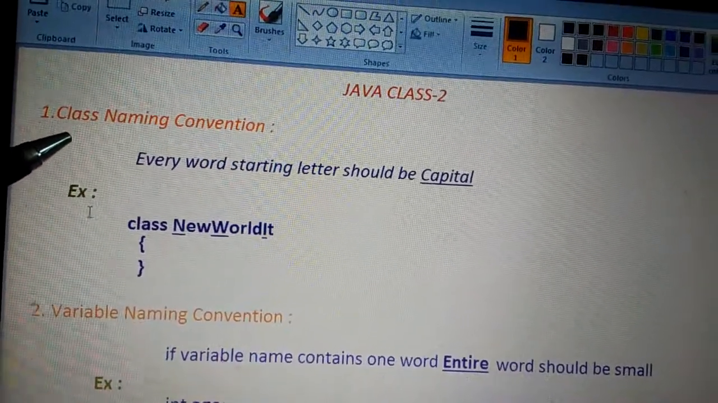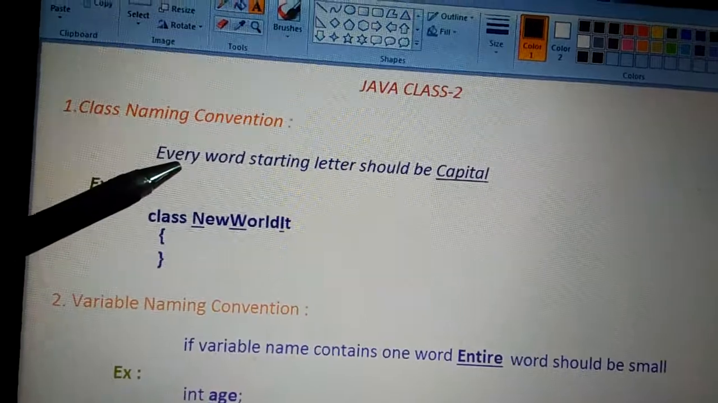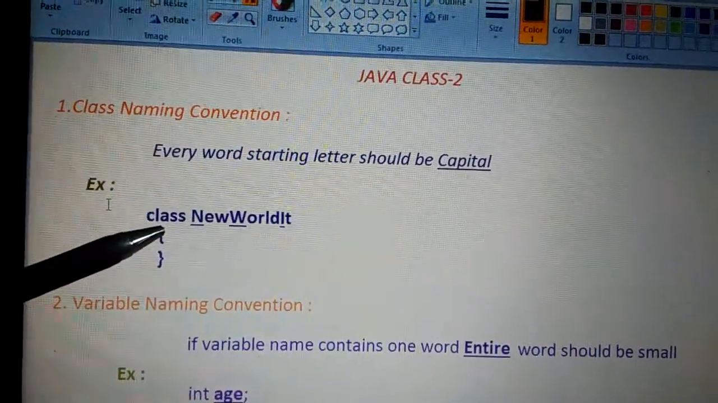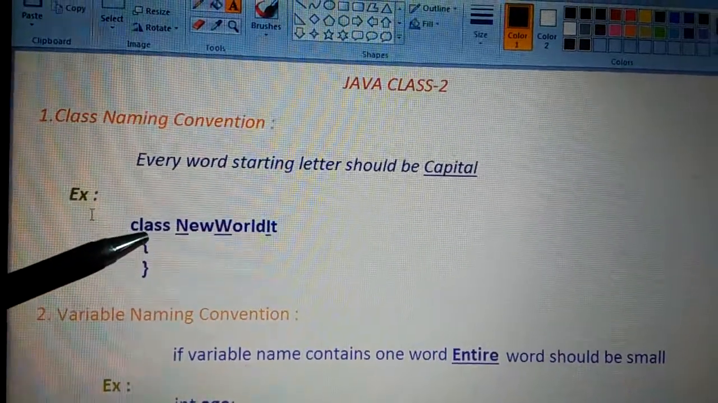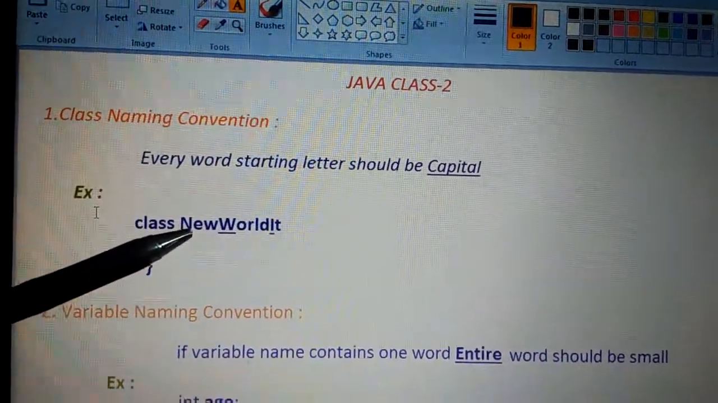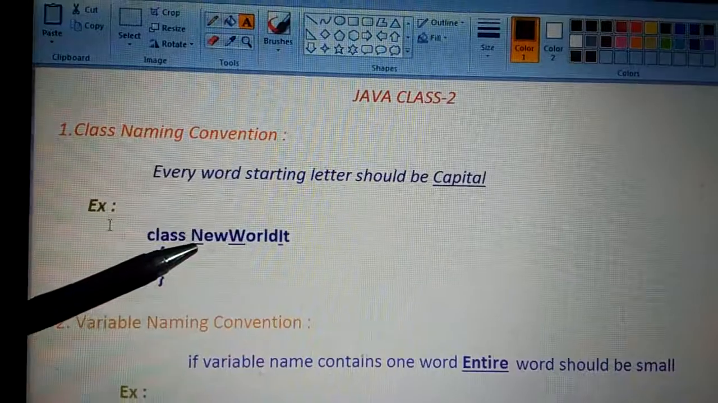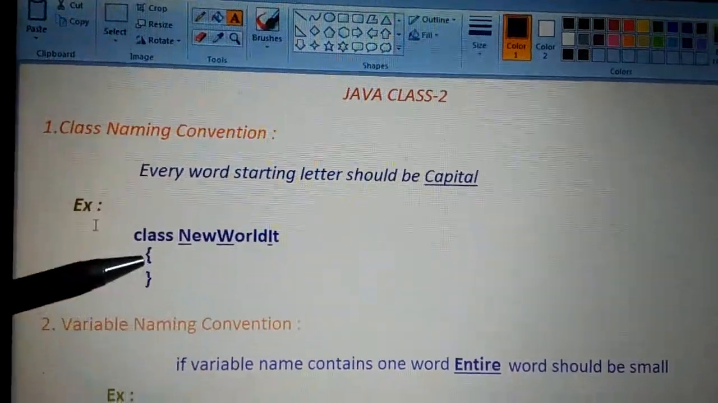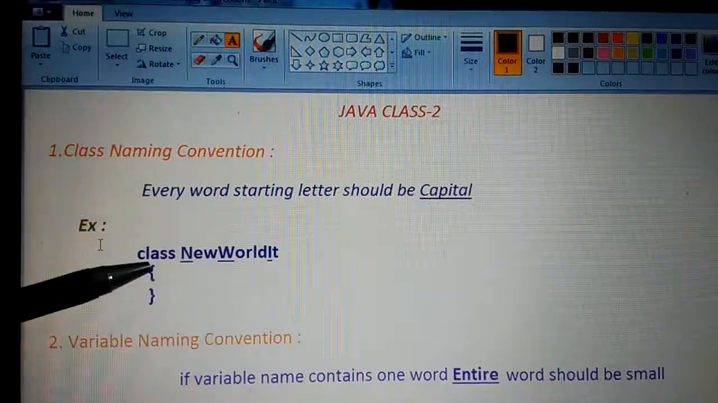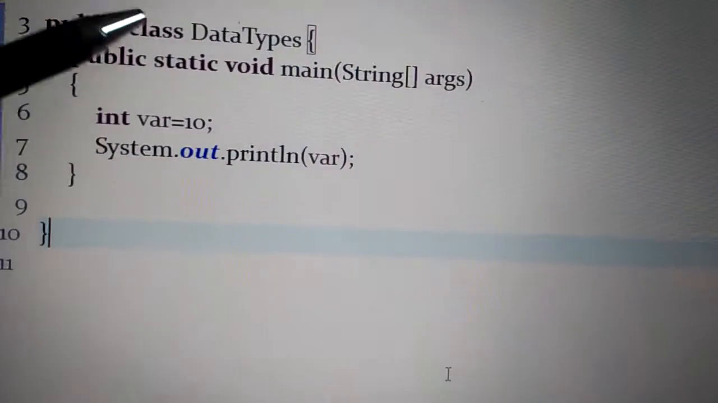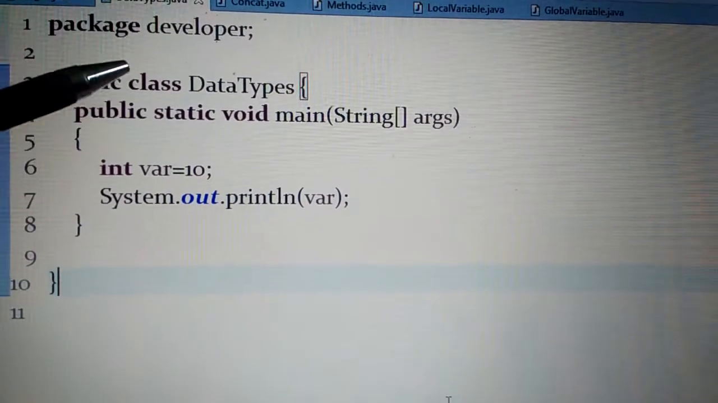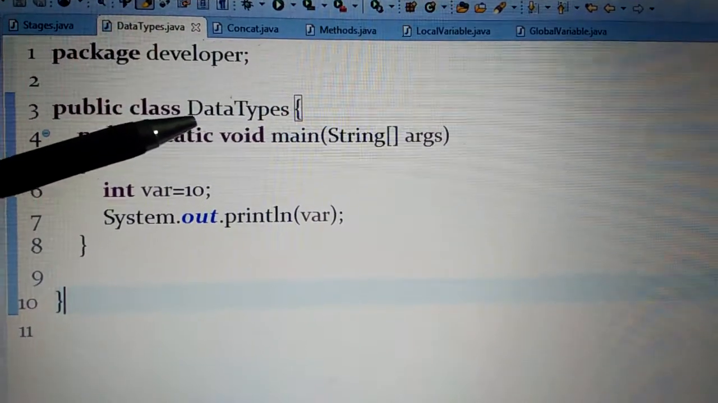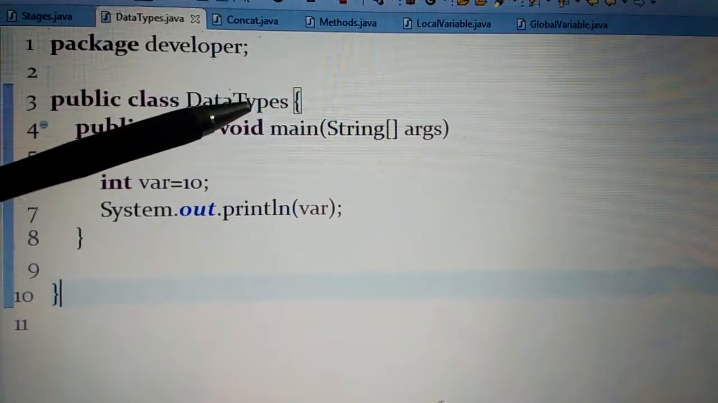When it comes to class naming convention, every word's starting letter should be in capital. Let us see an example. I have taken a class NewWorldIT. This is in a word, right? N is capital, W is capital, I is capital. So this is how we follow. I will show you a real time example. I created one class as DataTypes. So the class naming convention is D capital and T capital letter.